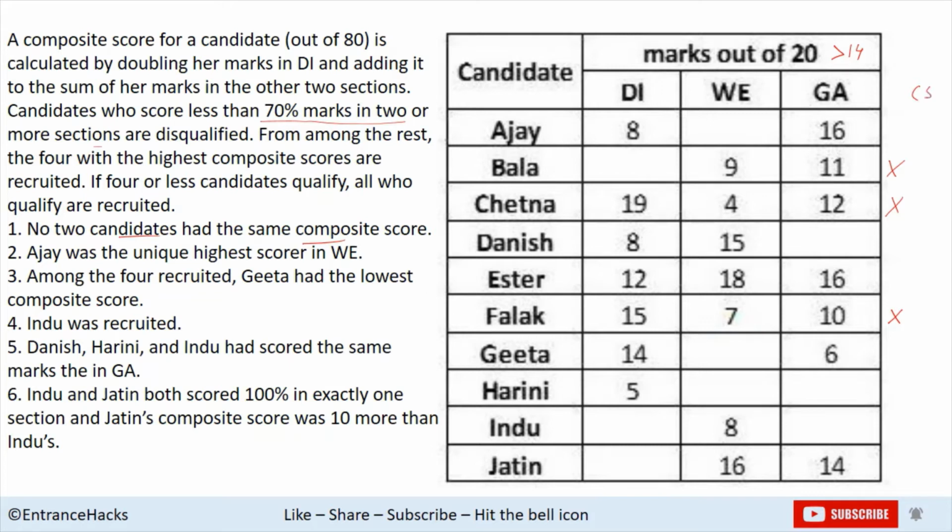So what is the composite score? DI marks will double to calculate the composite score, so DI marks will be out of 40, the rest will be out of 20. Composite score will be out of 80.